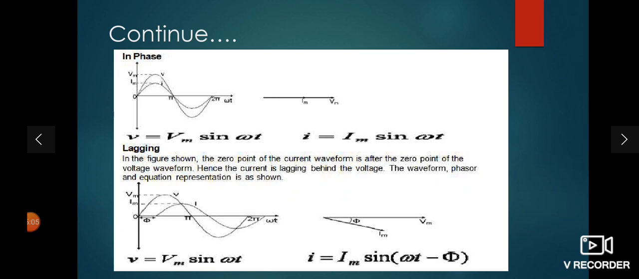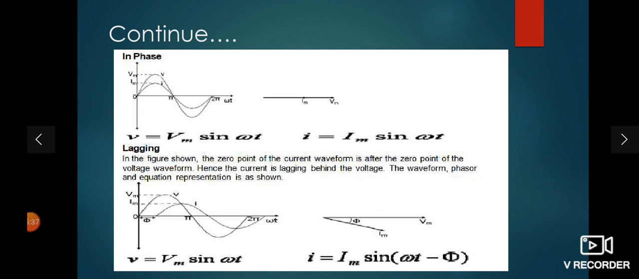Now another one, that is lagging. Lagging means, if the current lags behind the voltage by any angle, then it is called lagging. See, in the second waveform, voltage starts from 0, but after an angle the current starts to flow. So there is a difference of phi. Your current is lagging behind the voltage by an angle of phi. So it is called a lagging power factor, or you can say lagging phase.